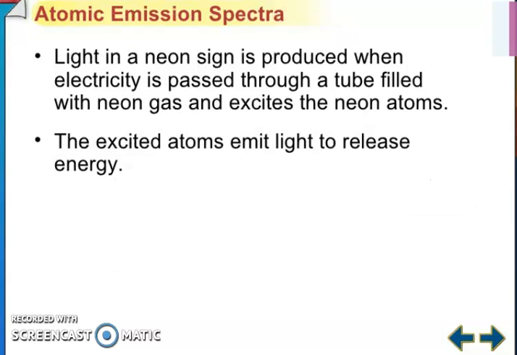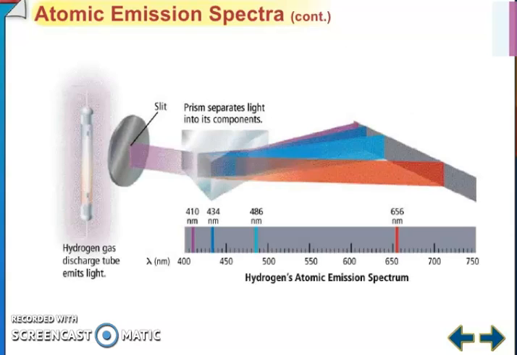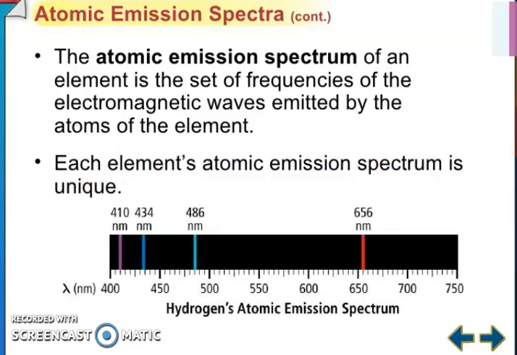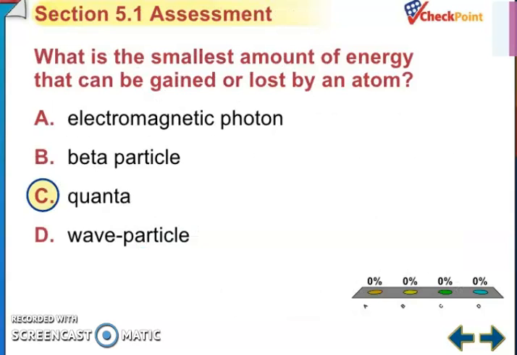Light in a neon sign is produced when electricity is passed through a tube filled with neon gas and excites the neon atoms. The excited atoms emit light to release energy. You can see this in the picture. So, atomic emission spectra, friends. The atomic emission spectrum of an element is the set of frequencies of electromagnetic waves emitted by the atoms of the element. You can see this in the picture.